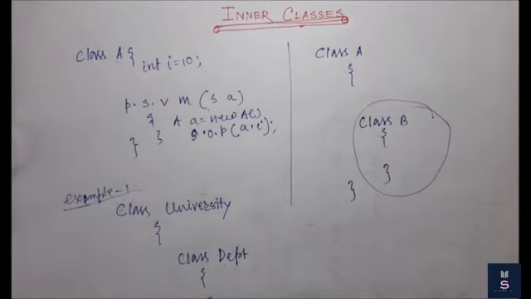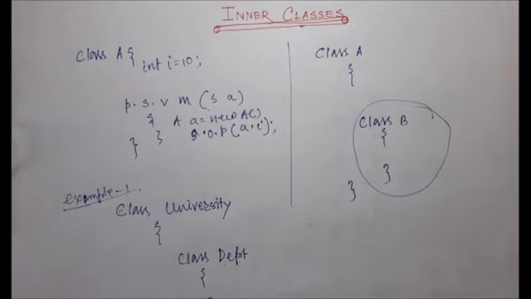Let's take another scenario. We know, in the case of a car, there is an engine also. So if the car does not exist, the engine should not exist. It may be a situation that arises, right? Obviously every engine is a part of a car. If that type of scenario occurs in your programming, then we should go for the inner class.